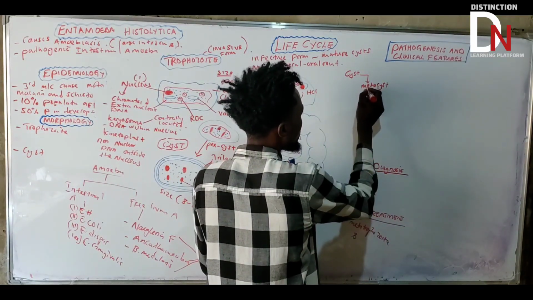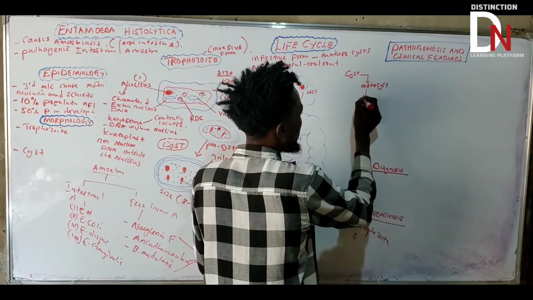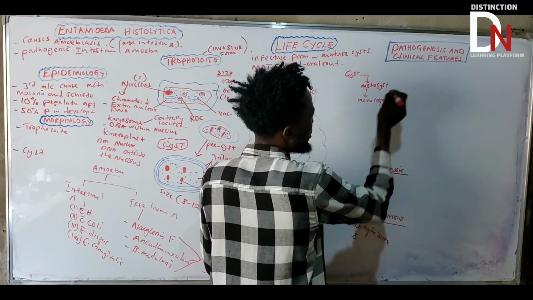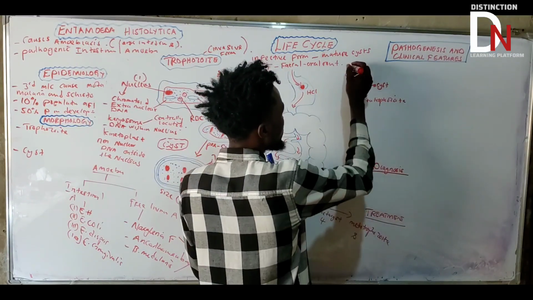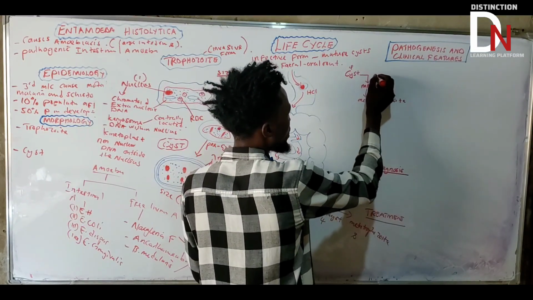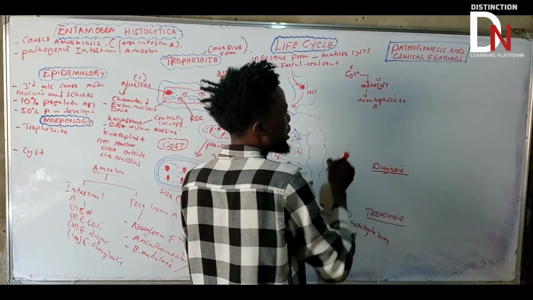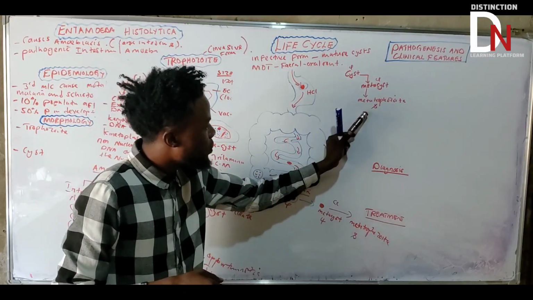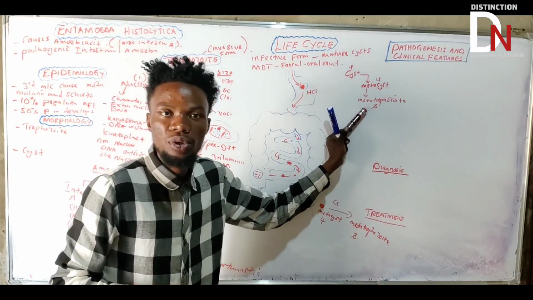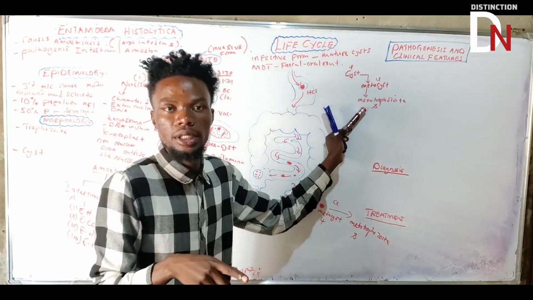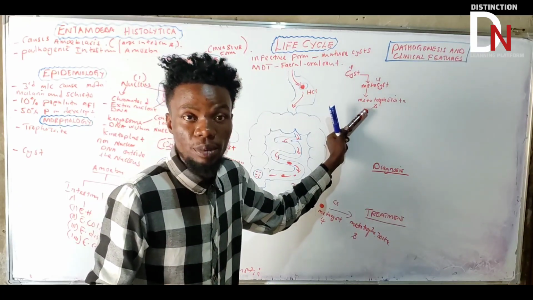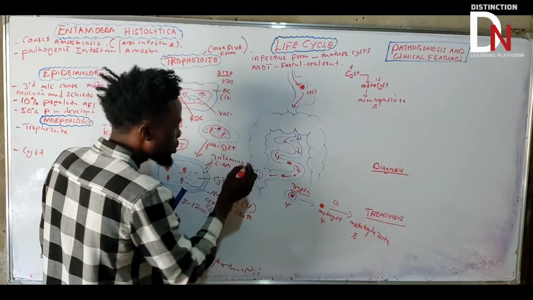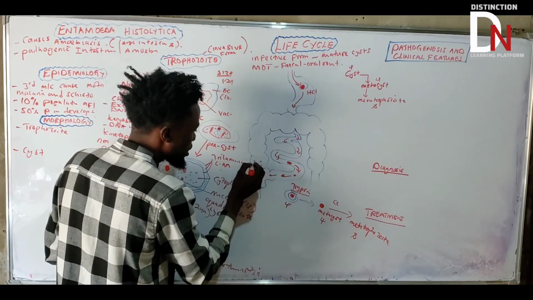So before I go any further, let us recap what will happen to this metacyst. It is going to be converted into a metatrophozoite. How many nuclei did this one have? 4. What about this one? 4, and this one is going to have 8. Then what did I say? After having 8 nuclei, what do you think is going to happen? Each nucleus is going to be surrounded by its own cytoplasm.